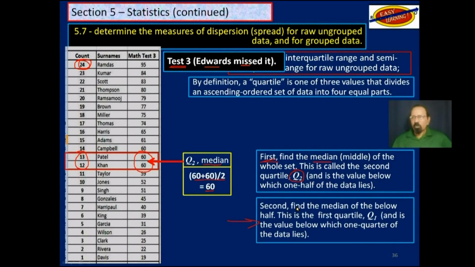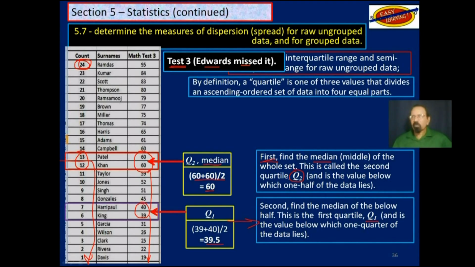Secondly, we will find the first quartile, and we will have to begin at that 12 and come down, because that 12 is not included in Q2. So if you come down, we will be here, 6 that way and 6 this way. So again, we have these two values here. We find the median of those, and we get 39.5.